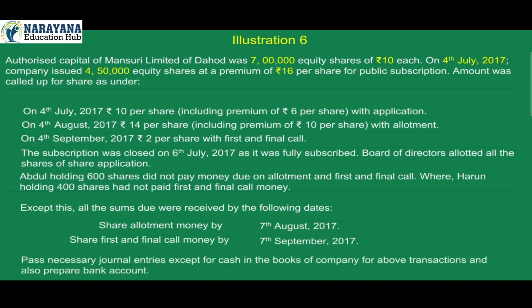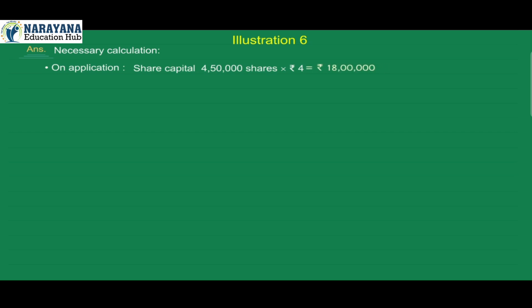Pass necessary journal entries except for cash in the books of company for above transactions and also prepare bank account. Answer. Necessary calculation. On application, share capital 4,50,000 shares into rupees 4 is equal to rupees 18 lakh plus securities premium 4,50,000 shares into rupees 6 is equal to rupees 27 lakh. Bank account is equal to rupees 45 lakh.